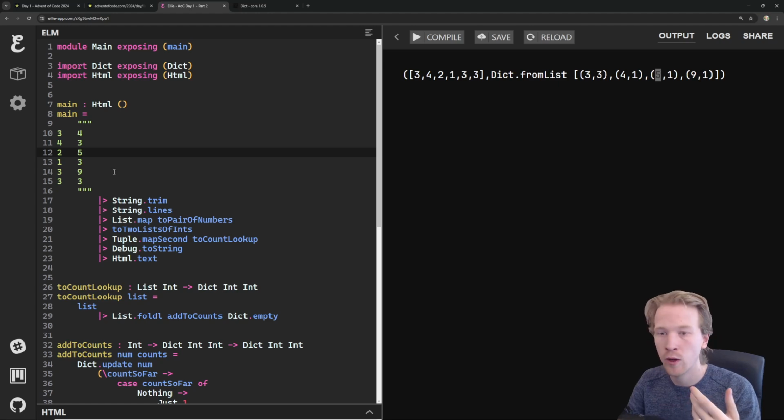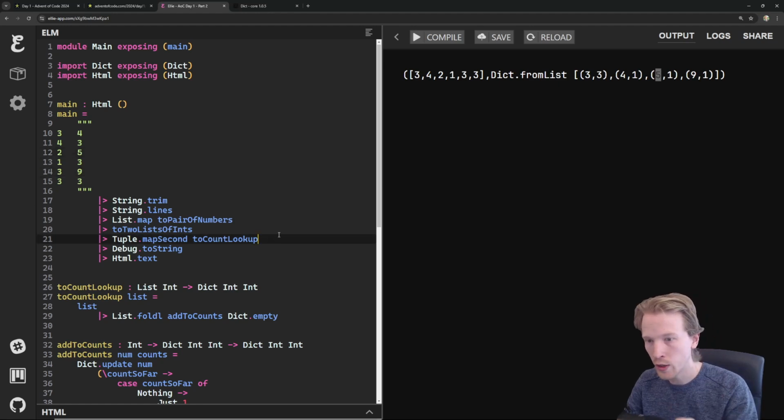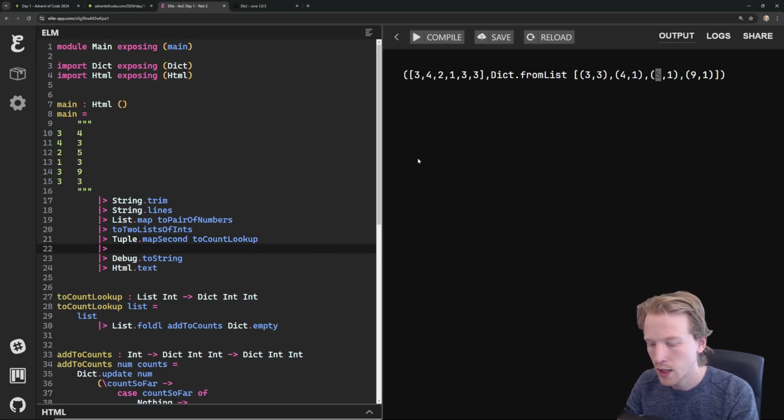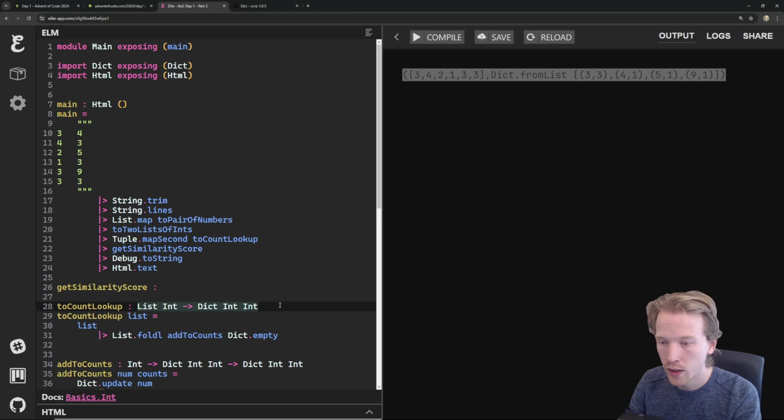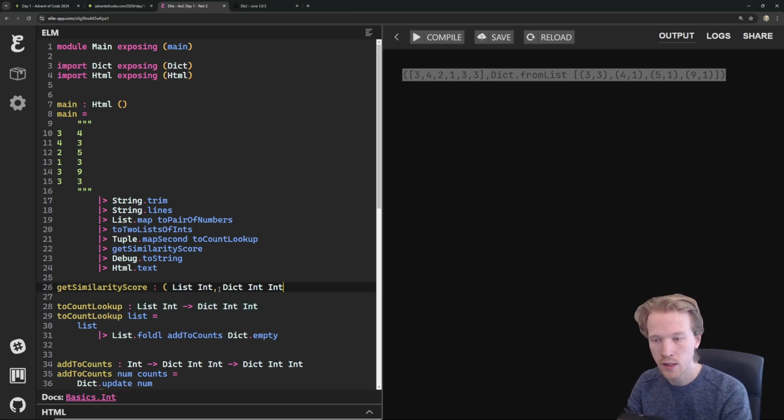You give me a number 9, I found 1 of them. So we're in a really good place. What we're able to do now is get the similarity score. How the similarity score works is we take in this weird pair thing that we made, right? We ended up with a pair where the left side is a list of integers, and the right side is this count lookup.